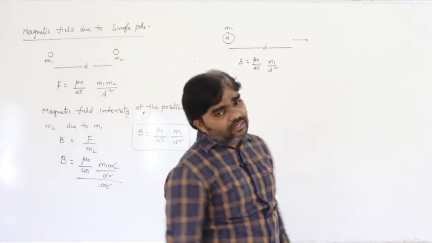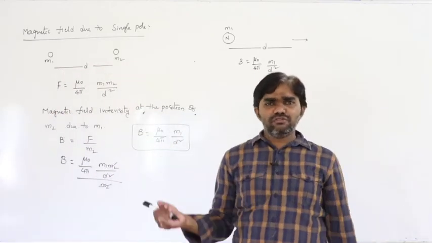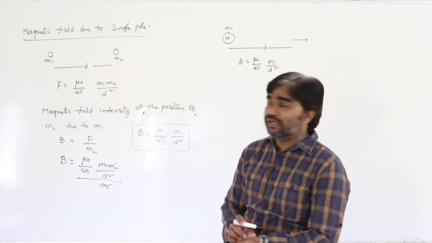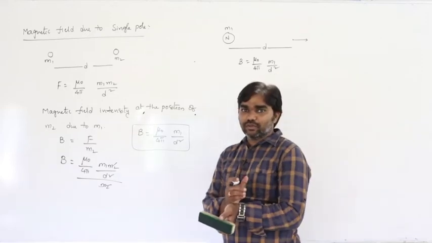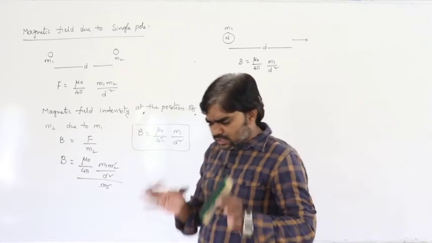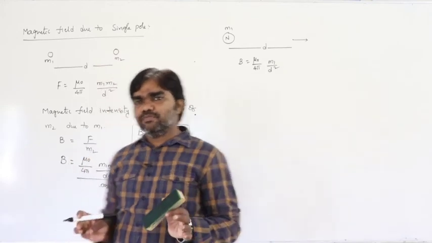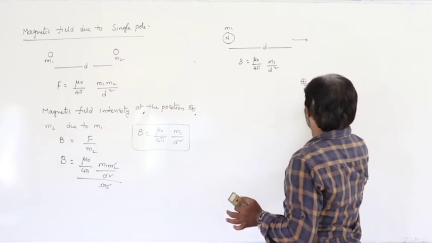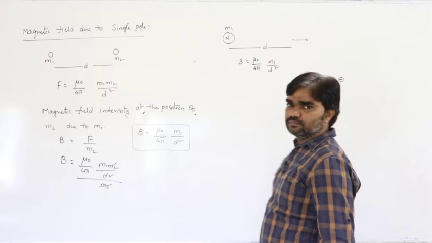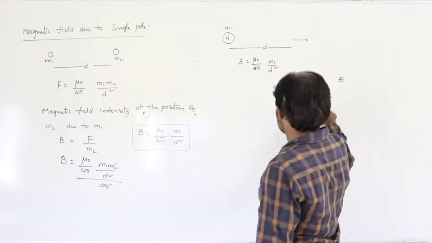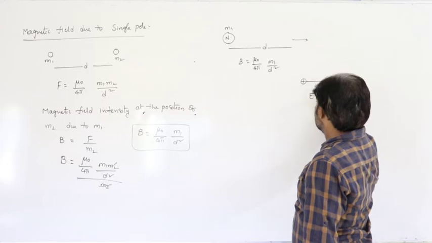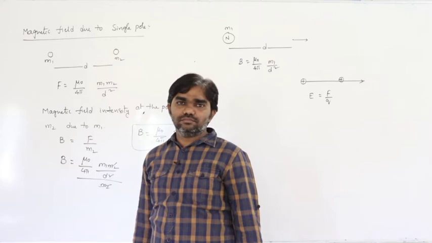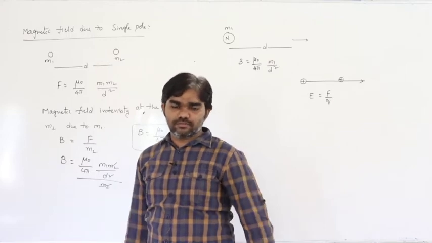Magnetic field intensity is a vector quantity. Definitely force is a vector, and magnetic field intensity is also a vector quantity. What is the direction of this magnetic field? How can we find out the direction? Just like electrostatic force, for example, two positive charges: intensity of electric field is force per unit charge. For the positive charge, the direction of the electric field is in the direction of the force, or away from the positive charge.